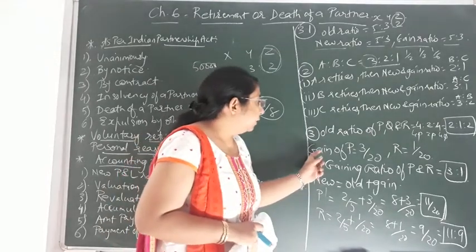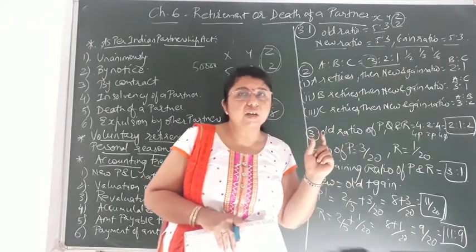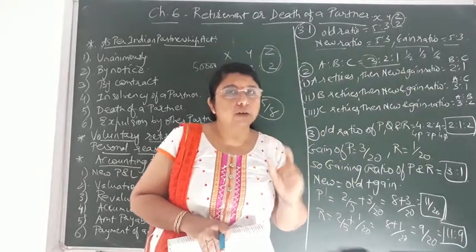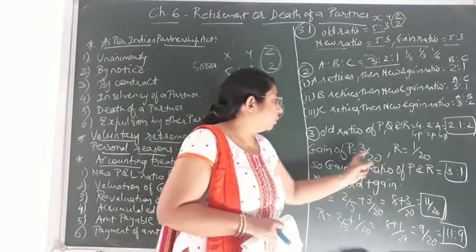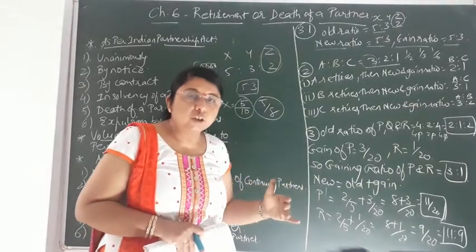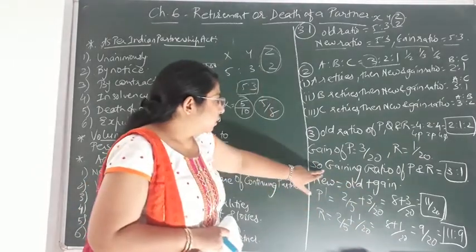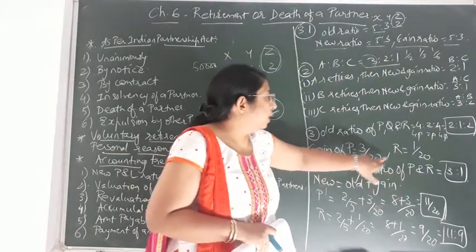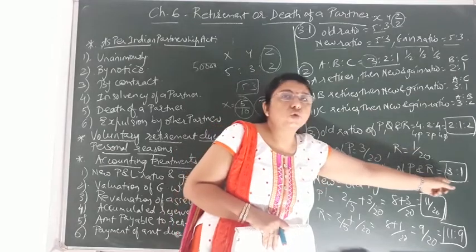Now what is the gaining share? This is the gaining share. In the last chapter also I explained the difference between sacrificing share and sacrificing ratio. Over here the gaining share of the two partners that is given to you, P and R, 3 by 20 and 1 by 20. From that gaining share we have to find the gaining ratio. So over here, the gaining ratio that we have found out, because the denominators are the same, easily we can find the ratio, that is 3:1.